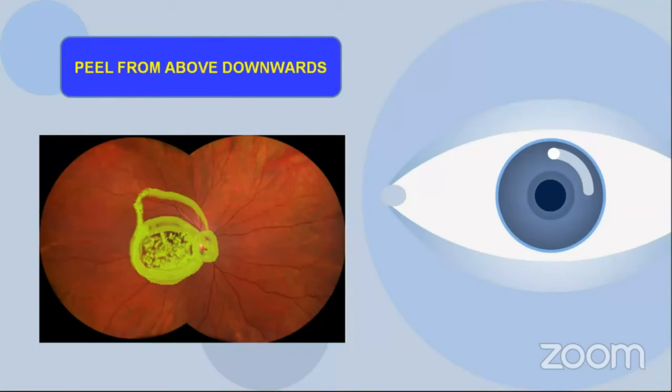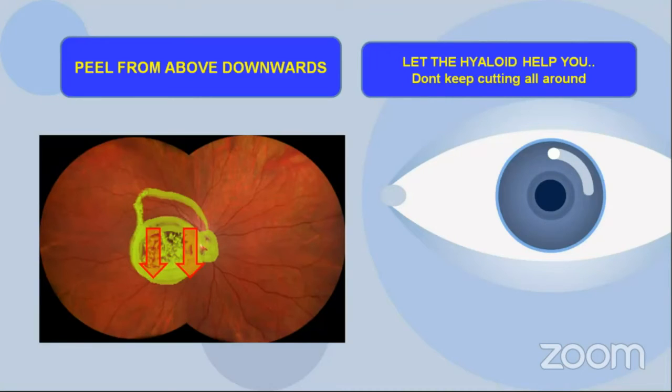Once you have opened the hyaloid, you always try to peel from above downwards because that is the easiest way. When you start peeling from above downwards, you will start seeing the attachments of the vitreous to the retina, and that will make your job much easier. Rather than peeling from downwards upwards, which becomes very difficult.